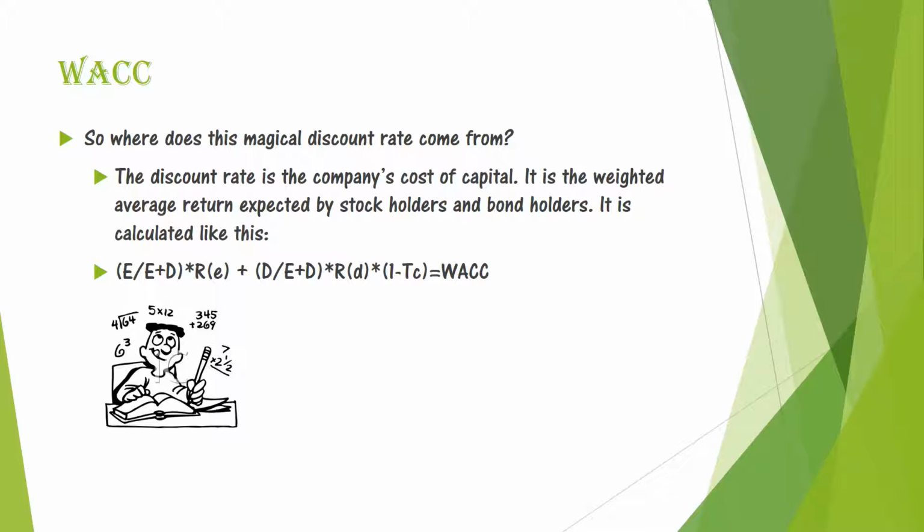So where does the magical discount rate come from? The discount rate is a company's cost of capital. It is the weighted average return expected by stockholders and bondholders. It is calculated by taking the percentage of the company funded through equity and multiplying it by the required return, then adding that to the percentage of the company funded through debt times the required return on debt times 1